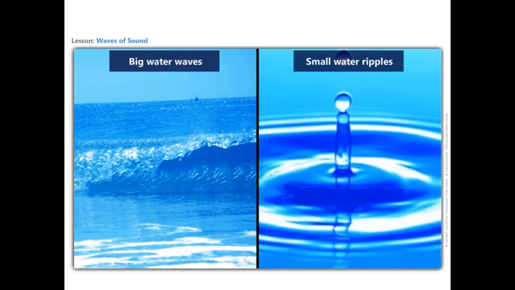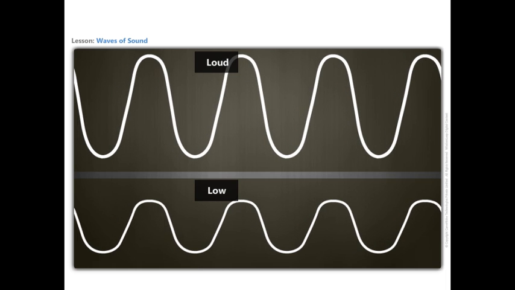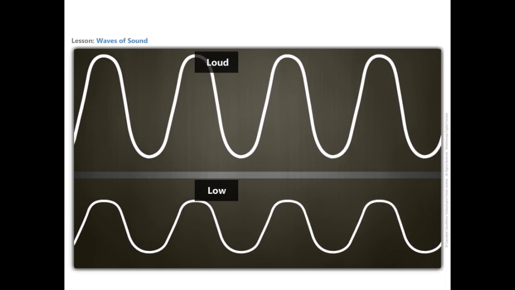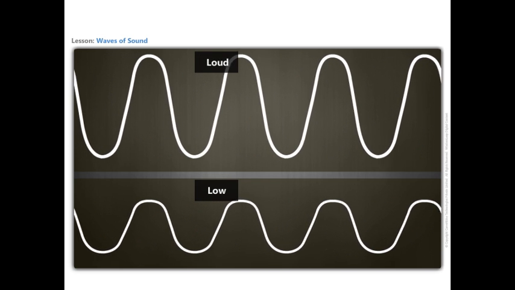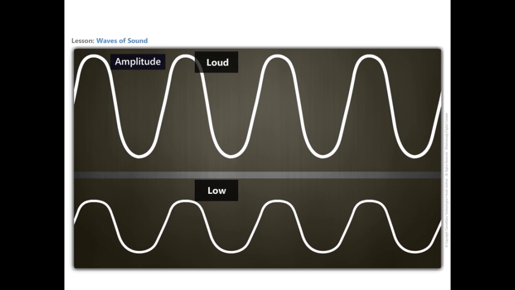The loudness of the sound is determined by another characteristic. It is the magnitude of the maximum disturbance of the medium. For example, water waves can be great, big, tall waves or small ripples. The size of a wave, or the maximum disturbance in the medium on either side of the mean value, is called its amplitude.